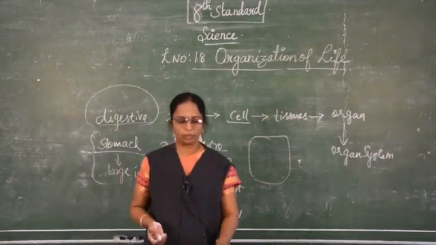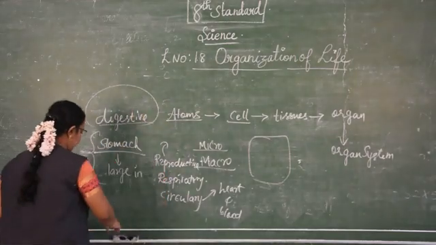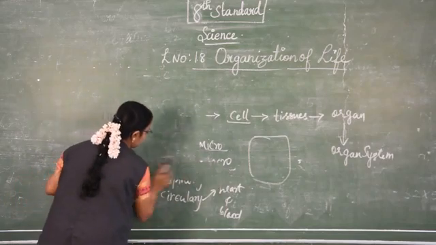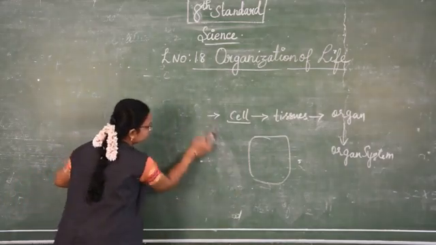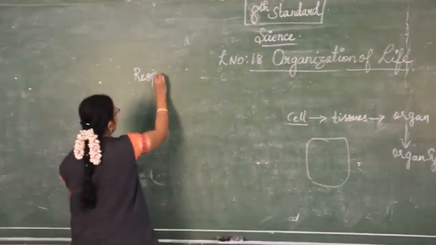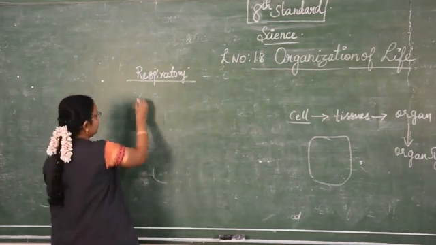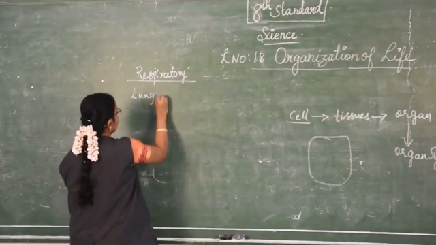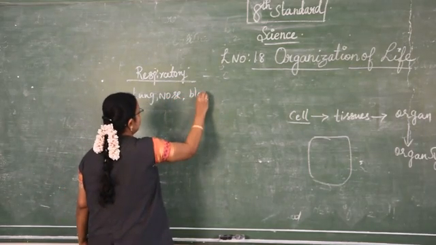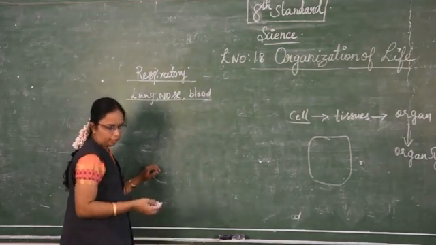In this lesson we are going to see about the respiratory system. What does the respiratory system comprise? It mainly comprises the lungs, the nose and the other blood vessels. So, we are going to see about the structure of the lungs.